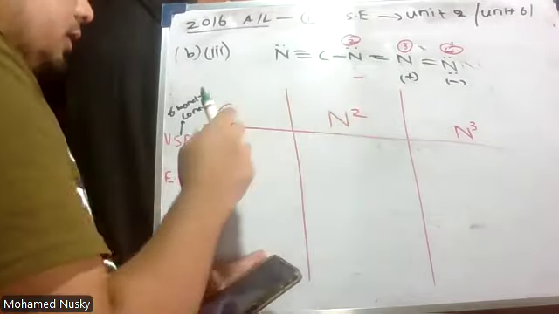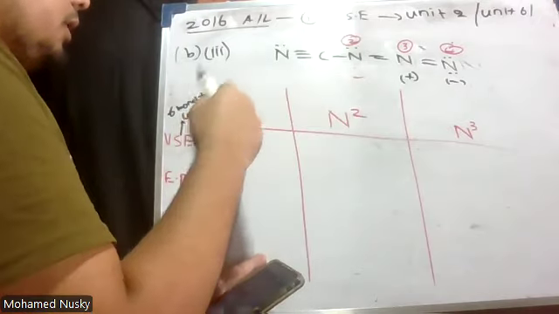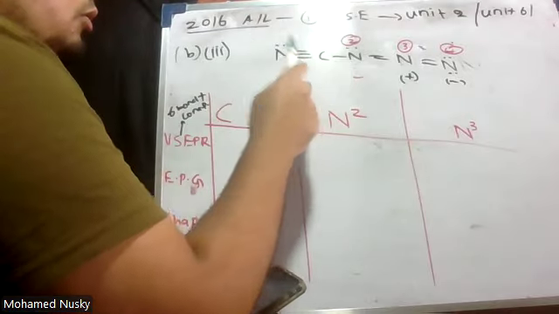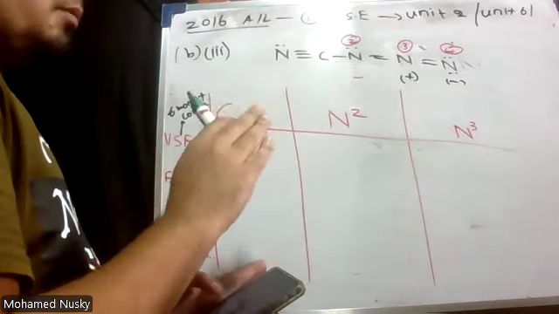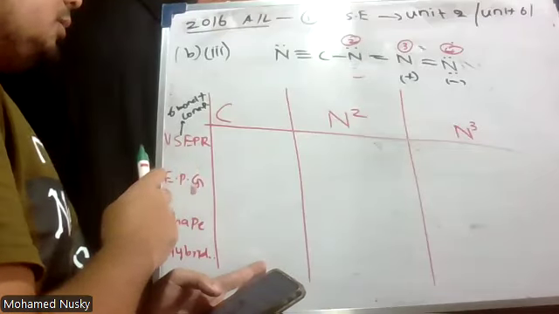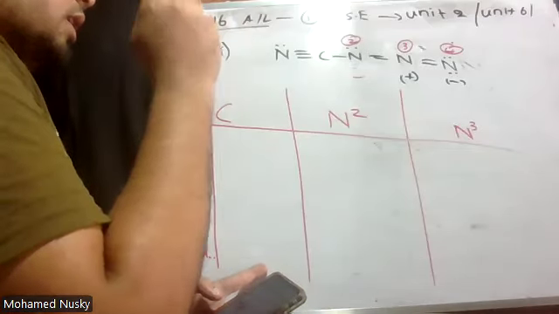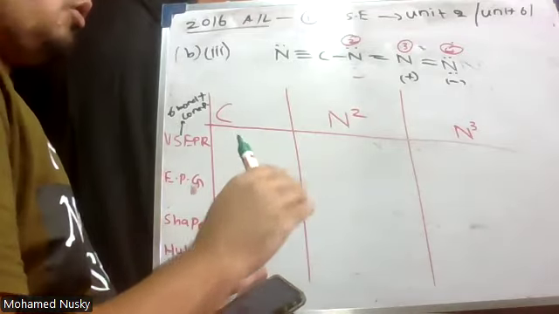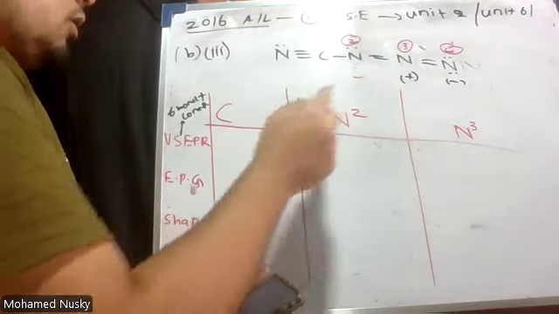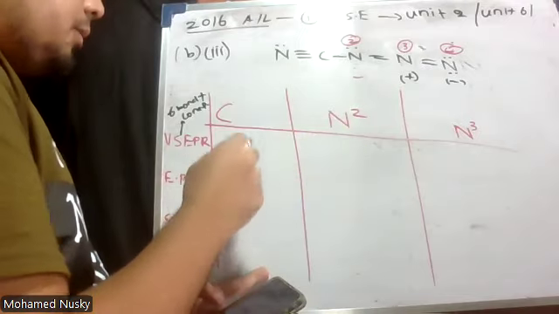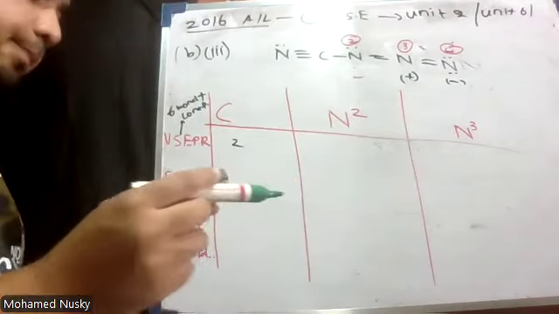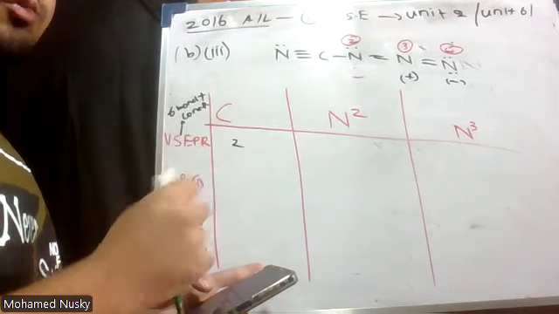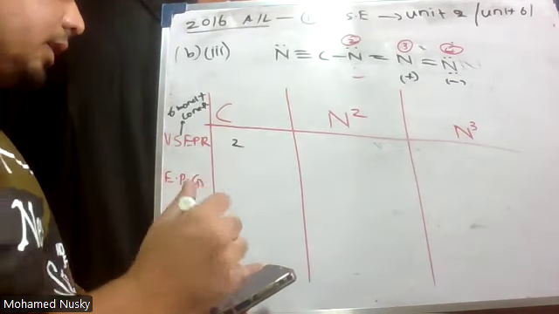In carbon, how many sigma bonds? One, two. How many pi bonds? Two pi bonds. We are not taking pi bonds under VSEPR pair. VSEPR pair is the sum of the number of sigma bonds plus the number of lone pairs. Here, for this carbon, no lone pair. How many sigma bonds? Two sigma bonds. So how many VSEPR pairs? Two VSEPR pairs. So what is the electron pair geometry? If 2, what is the electron pair geometry? It is linear.